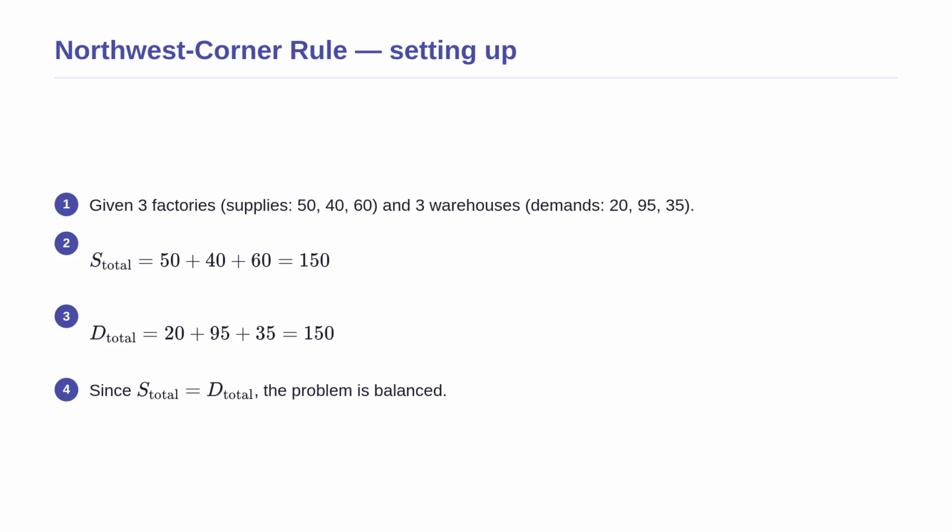Before we move on, let us see this with a concrete example. We are given 3 factories with supplies of 50, 40, and 60 units, and 3 warehouses needing 20, 95, and 35 units. Our first step is always to verify that the total supply equals the total demand. We add up the factory supplies to get 150 units. Then we add up the warehouse demands, which also equals 150 units. Because these numbers match perfectly, we call this a balanced problem, and we can safely proceed to make our first assignment.